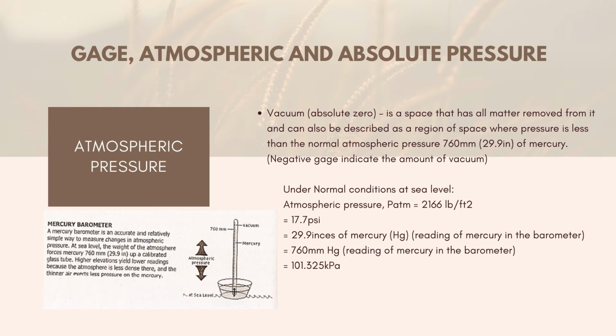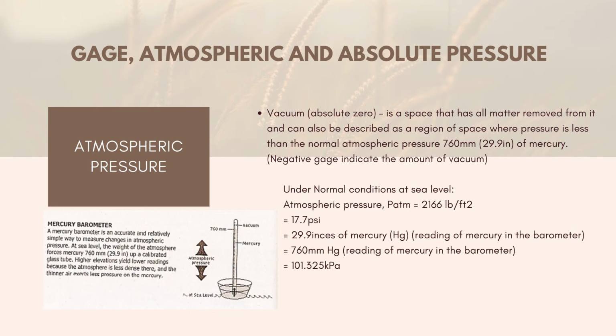Ayun. Again, part pa rin ng atmospheric pressure. Vacuum. When you say vacuum, absolute zero is a space that has all matter removed from it and can also be described as a region of space where pressure is less than the normal atmospheric pressure, 760 mm or 29.9 inch of mercury. Negative gauge indicates the amount of vacuum. So dito naman class, pag sinabi nating vacuum, absolute zero siya.